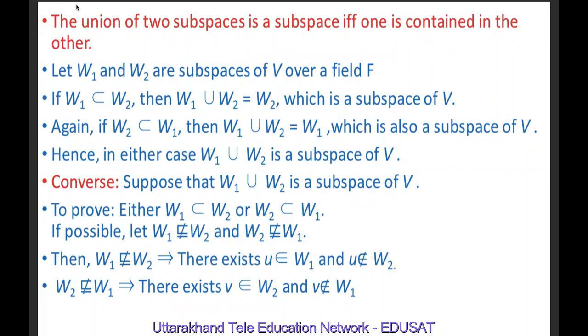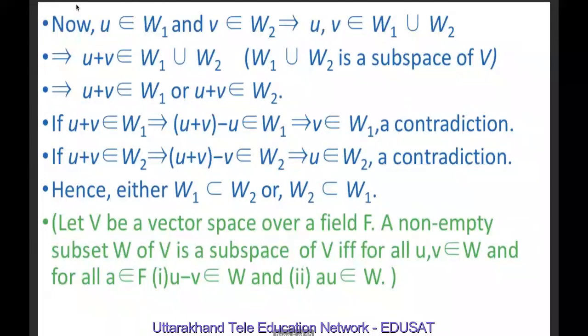If W1 is not a subset of W2, then there must exist some element U belonging to W1 which does not belong to W2. Similarly, if W2 is not a subset of W1, then there must exist some element V belonging to W2 such that V does not belong to W1. Now because U belongs to W1 and V belongs to W2, therefore U, V both belong to W1 union W2.